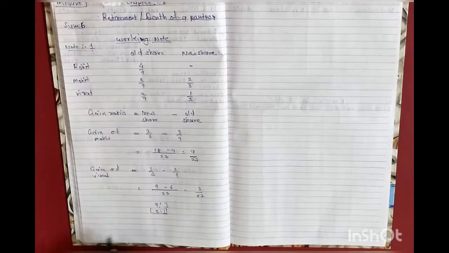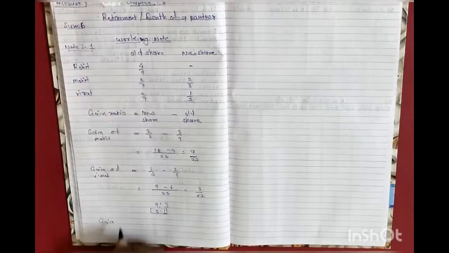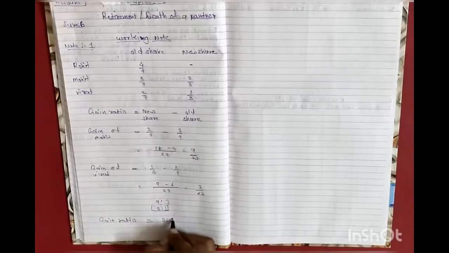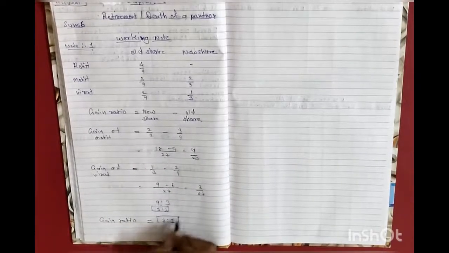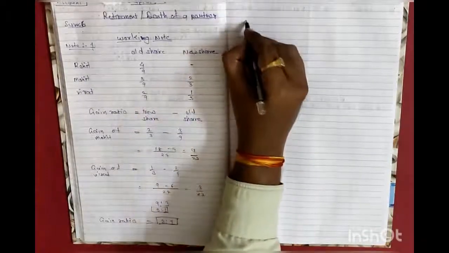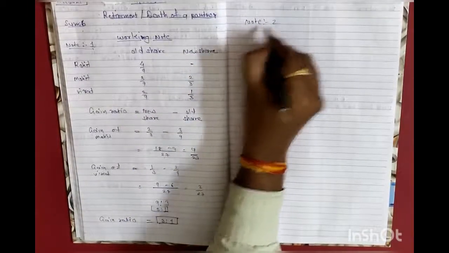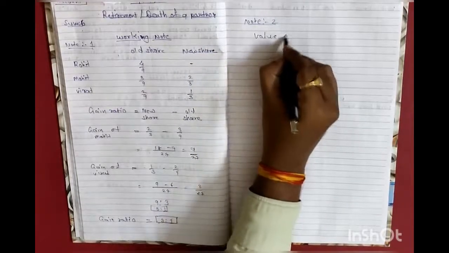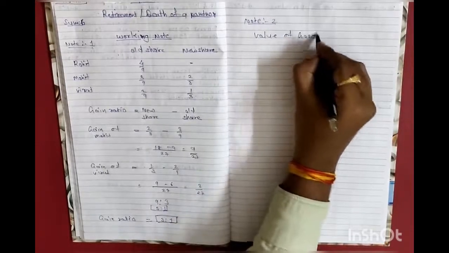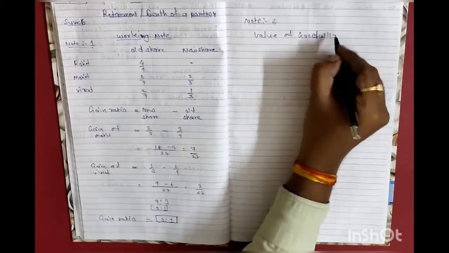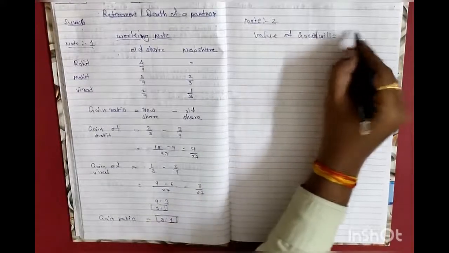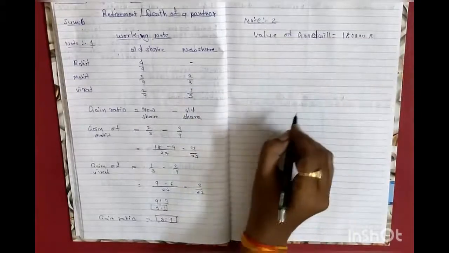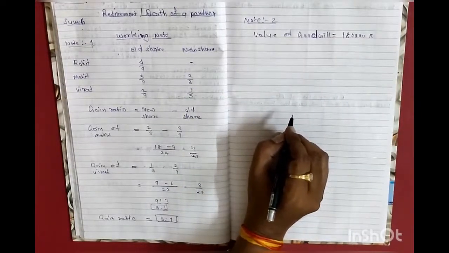Gain ratio of Mohit and Virat is 3:1. Now note number 2. Total value of goodwill is given. Value of goodwill is rupees 1,80,000. From this value of goodwill, we are going to find out the retired partner's share.